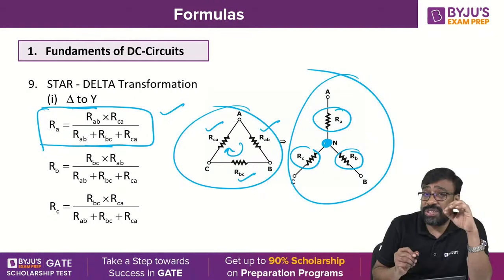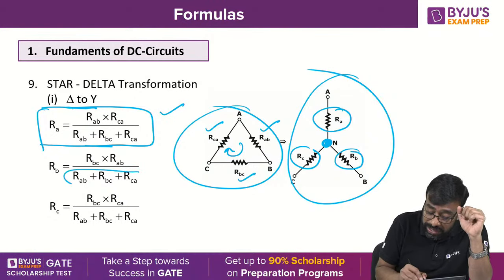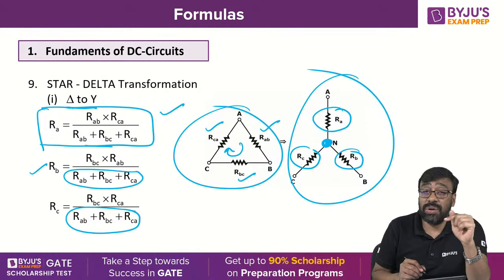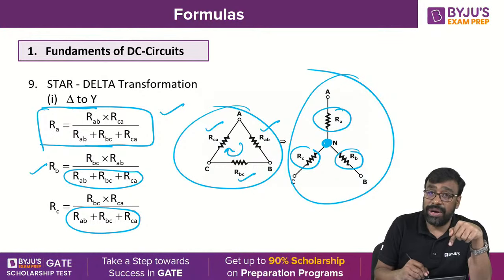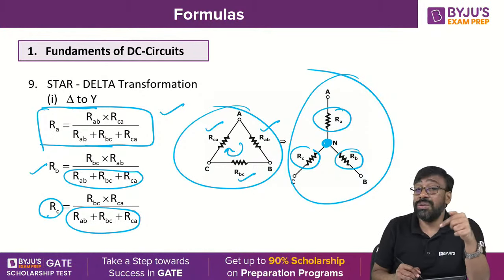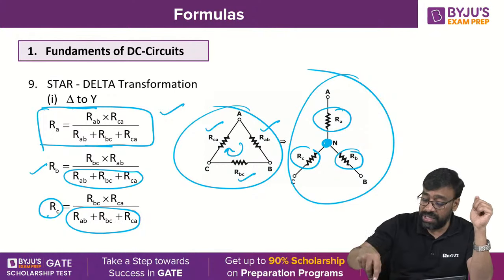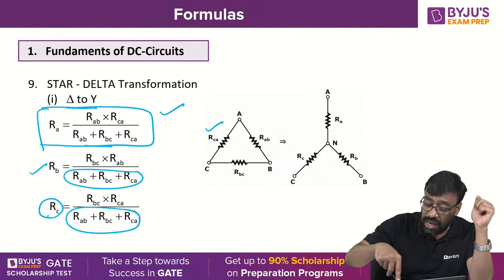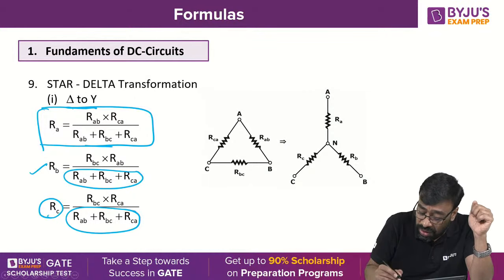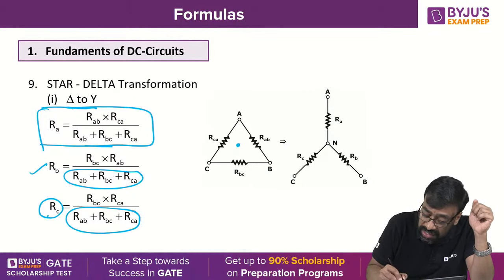Similarly, the beauty of this formula, you can see the denominator does not change. Look at the same denominator. RB is equal to RBC into RAB by the same denominator. RC is equal to RBC into RCA, the denominator same. It is easy to find even RA, RB, RC just by simply drawing a star network inside the delta network. Look at this.